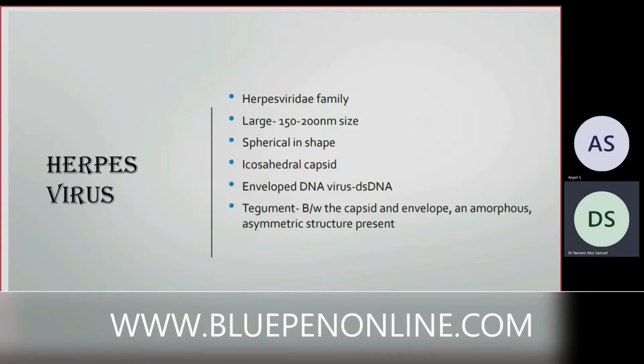Herpes virus is from the Herpesviridae family. It's a large virus, about 150 to 200 nanometers in size. It's spherical in shape and has an icosahedral capsid. It's an enveloped DNA virus. Most of the viruses infecting the skin are DNA viruses. So it's an enveloped, double-strand DNA virus. There is an area between the capsid and envelope, an amorphous asymmetric structure.